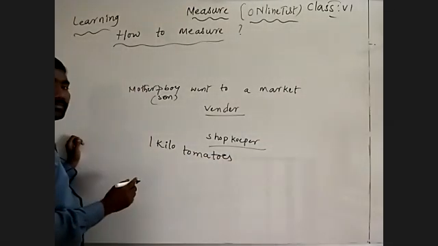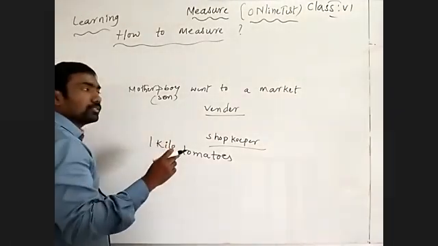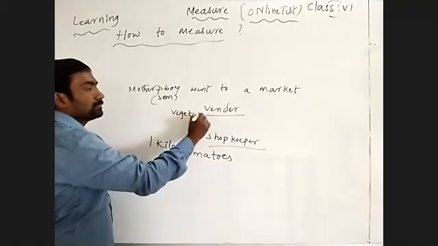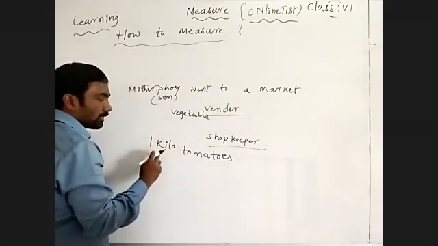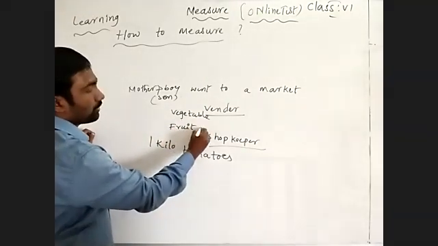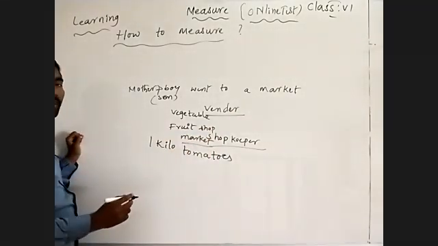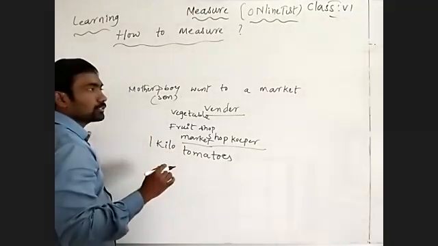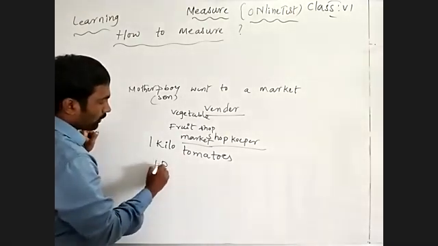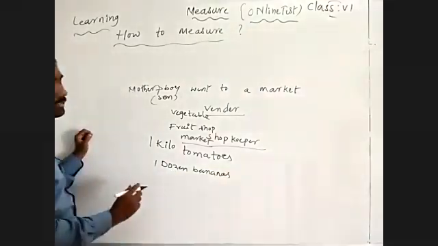And then after that, they went to a vegetable shop or vegetable market. So they are asking the vegetable vendor, and then they are asking the fruit vendor, fruit shop or fruit market. The mother asks that vendor, give 1 dozen bananas.